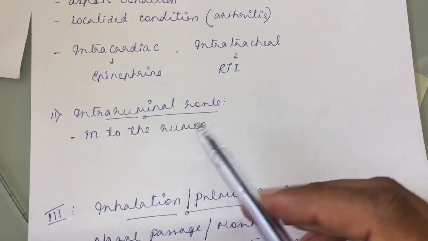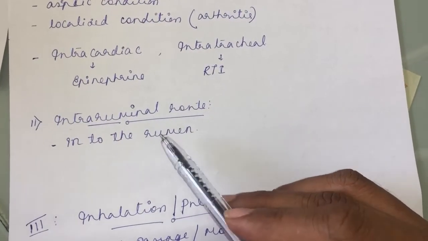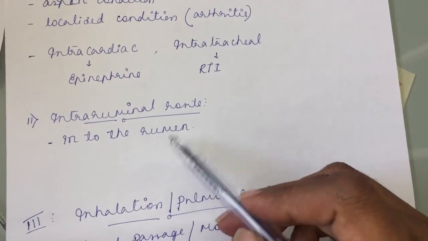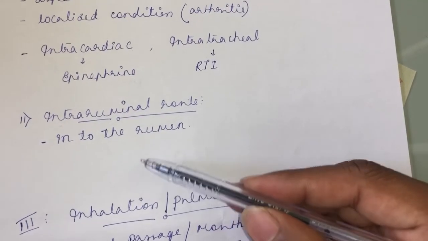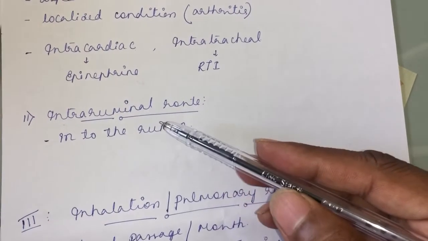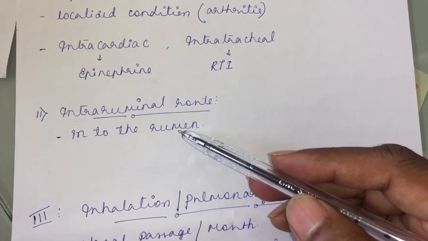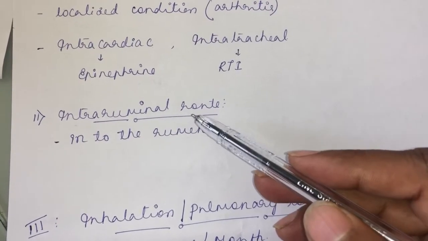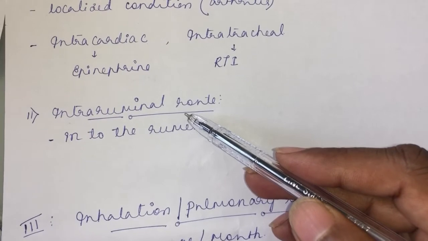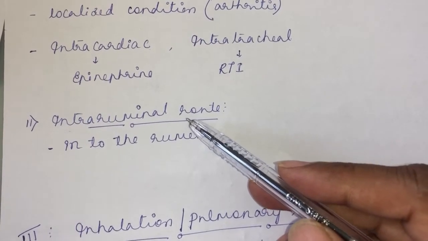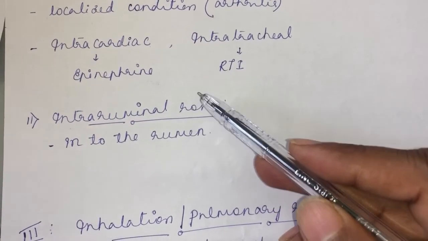Another route of drug administration is the intraruminal route, where a drug is inserted into the rumen. That will be the assignment question: give an example of a drug that can be given through the intraruminal route. There is no particular indication of a drug to be given through this route. I have not heard of any drug that should be given through the intraruminal route.